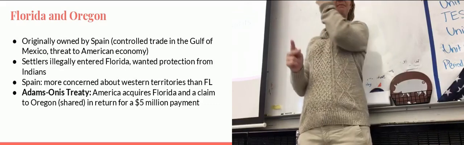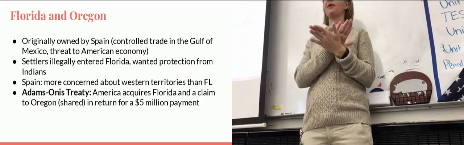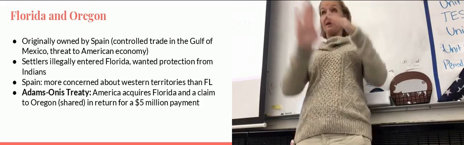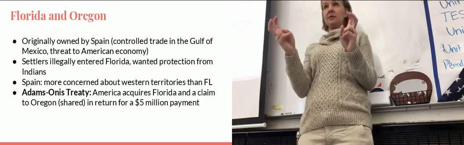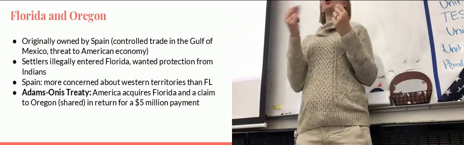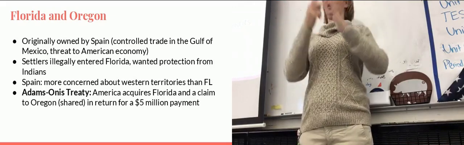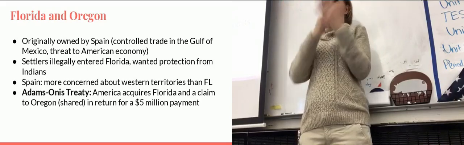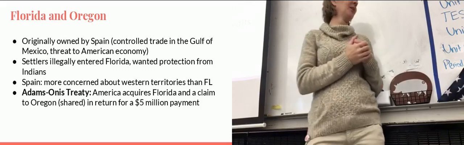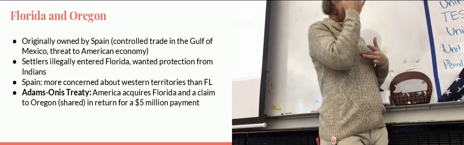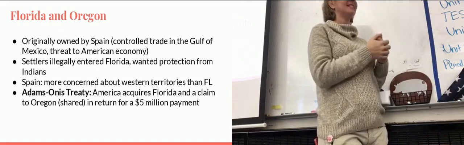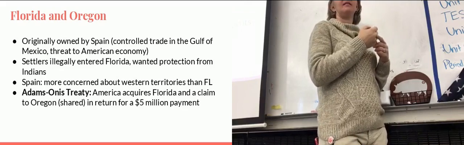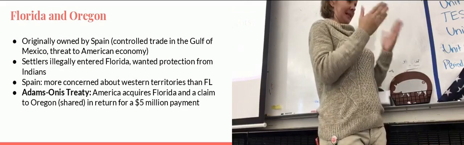Okay. All right, so on your piece of paper, if you will look at the very, very bottom of your paper, there are 2 quotes at the bottom of this paper. What I want you to do is read over this and try to define for me what is manifest destiny. Write it down next to the quotes at the bottom of your paper, there are two quotes that describe manifest destiny.